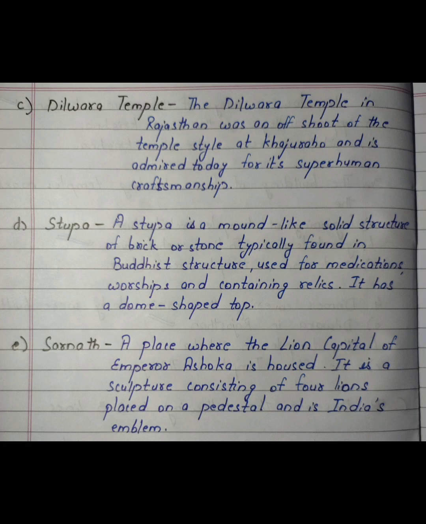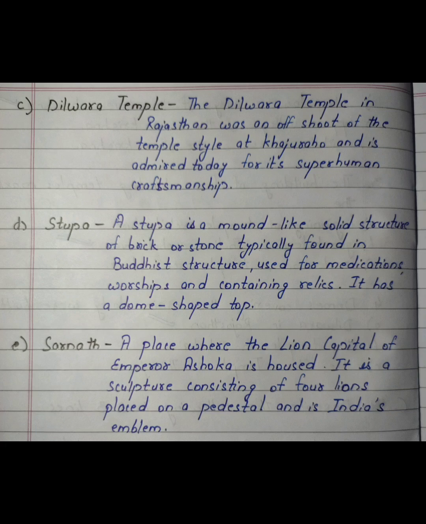Third part. Dilwara Temple. The Dilwara Temple in Rajasthan was an offshoot of the temple style at Khajuraho and is admired today for its superhuman craftsmanship. Fourth point. Stupa. A stupa is a mound-like solid structure of brick or stone typically found in Buddhist structure used for meditations, worships and containing relics. It has a dome-shaped top.